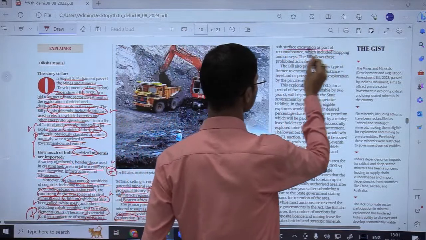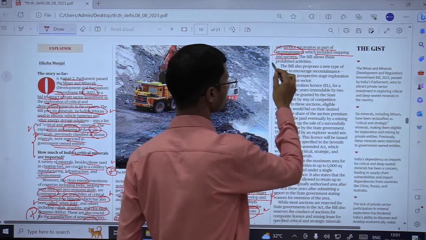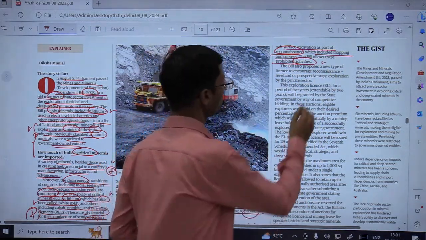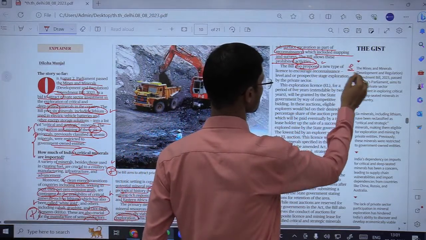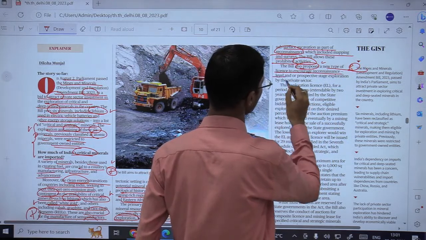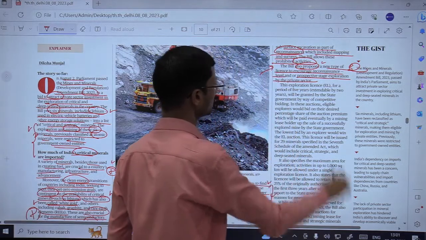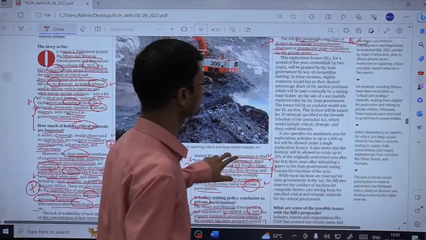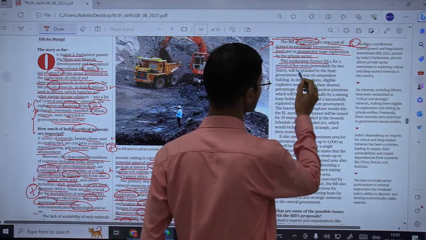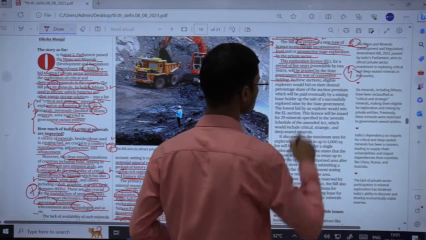subsurface excavation as a part of reconnaissance which included mapping and surveys. The bill allowed these prohibited activities now. Earlier it was prohibited. The bill also proposes, third point, a new type of license to encourage reconnaissance level or prospective stage exploration by the private sector, ठीक है। So this is the new level which has been added to this bill. This exploration license for a period of 5 years will be granted by the state government by way of competitive bidding. So this is the 4th provision.